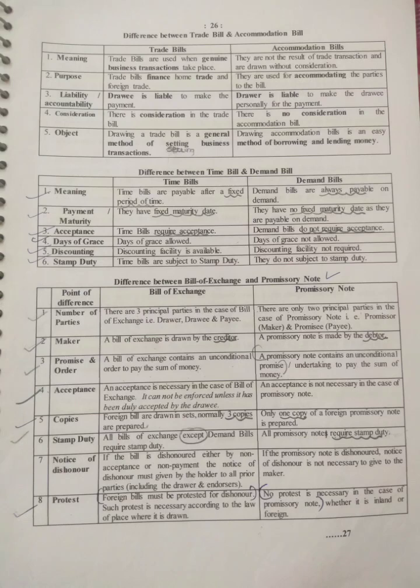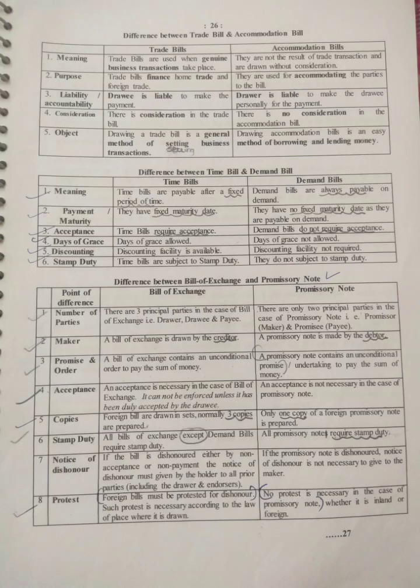Now let's look at the differences between the bill of exchange and the promissory note. The first is the meaning; you can write the meaning, as I have already explained what the meanings of both are. Then you can write the number of parties. So what is the number of parties in the bill of exchange? There are 3 principal parties in a bill of exchange: drawer, drawee and payee. And in the case of a promissory note, there are only 2 principal parties: the promissory maker and the promissory payee.